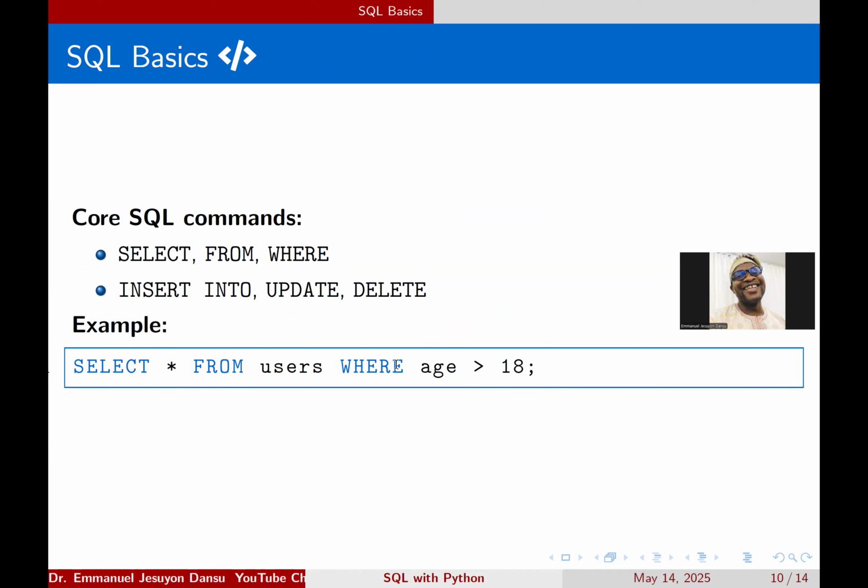Okay, so let's look at some basic SQL commands. Core SQL commands include things like SELECT, FROM, WHERE. You want to select something from a particular table where something. Then INSERT INTO, so you can insert into a database. You can UPDATE, you can DELETE and all that. A very good example would be SELECT * FROM users WHERE age > 18. Maybe there's a table called users. It means you are selecting everybody who is older than 18. Maybe you want something for adults, who start from 18, like we know, right?